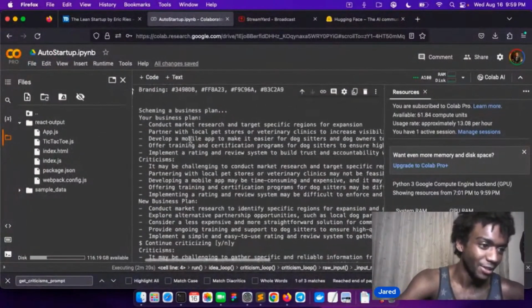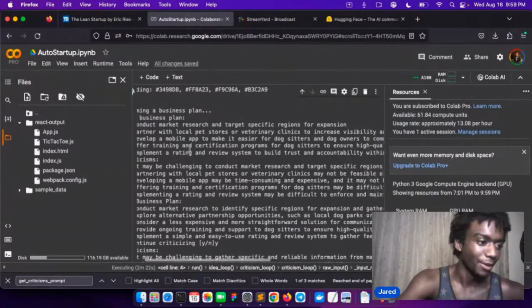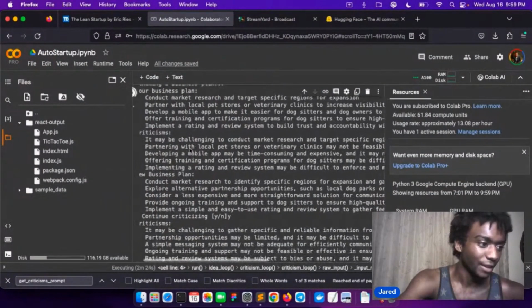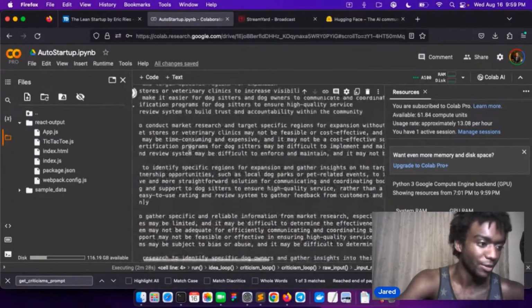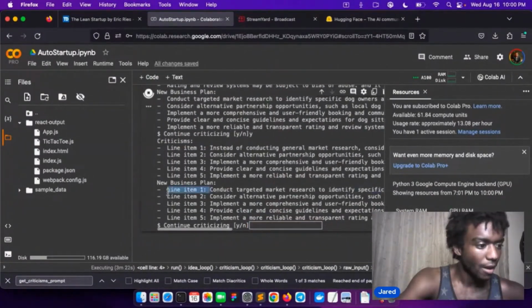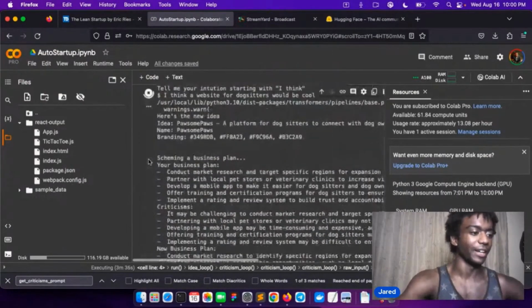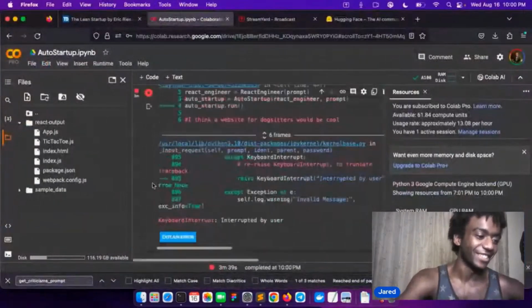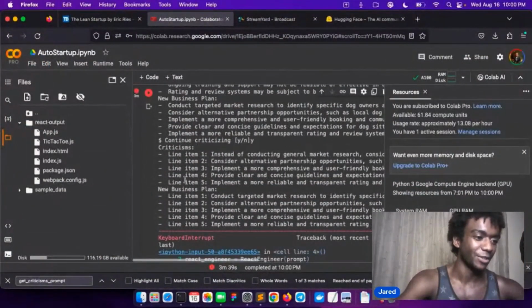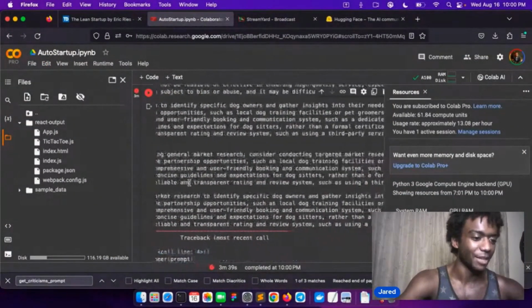Conduct market research and target specific regions. Partner with local pet stores. Cool. Criticism. Partner with local pet stores may be unfeasible, cost-effective, may be difficult to find suitable partners. This is never going to end. I don't think so. It's going to keep slowly criticizing it and making new ones.